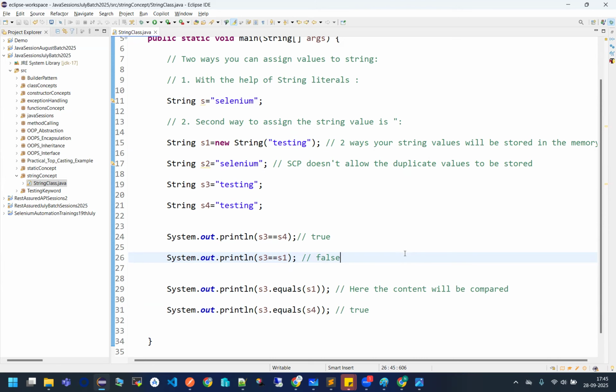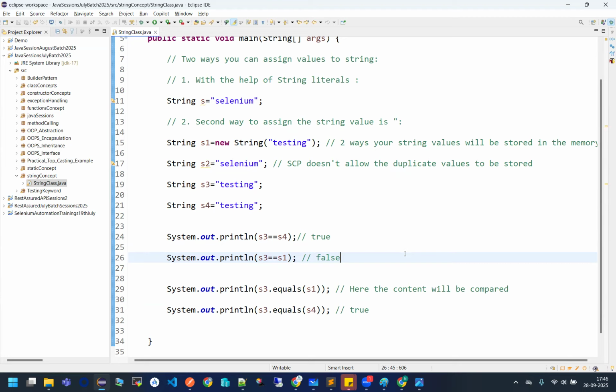But if you really want to compare with the help of the == operator, no one can guarantee you that you are getting the correct value. Why? Because the memory address comes into the picture for the comparison. So the best way to compare two strings is the dot equals method. And the best way to create strings is with string literals and not with the new keyword. Why? Because if you're using the new keyword, the string value will be created at two positions: one inside the SCP and one inside the object. So, guys, if you really want to create values to be stored inside a string, create them with string literals only.